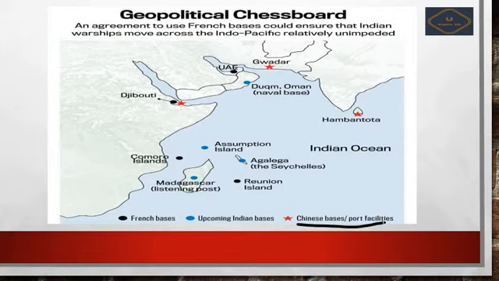Chinese bases, port facilities, upcoming Indian bases. These are the French bases. The black color is meant for the French bases, blue color is meant for the Indian upcoming bases, and the Chinese star red color are the port facilities.